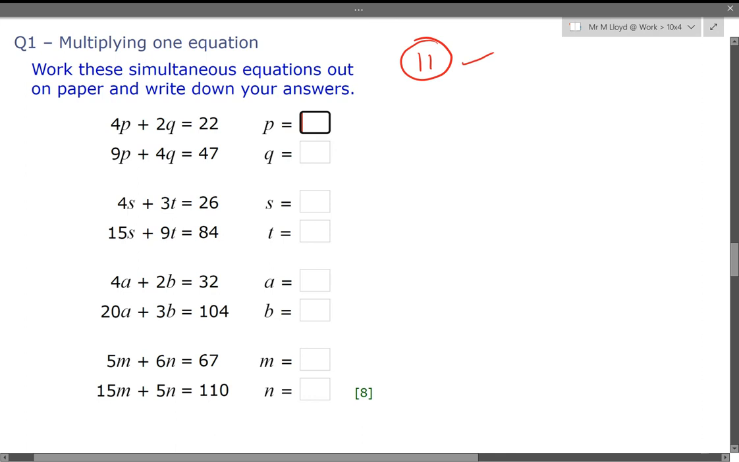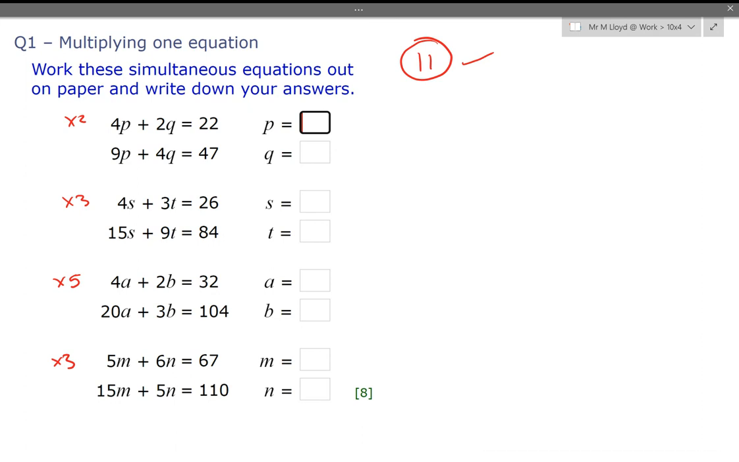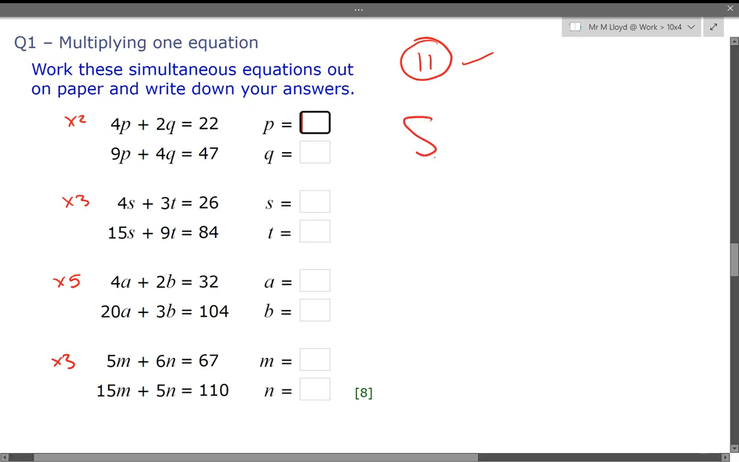Okay, here's the hint. So this top equation, we're going to multiply it by 2. For question 2, this top equation, you're going to multiply by 3. For the third one, top equation is going to be multiplied by 5. And then for that bottom one, the top equation is going to be multiplied by 3. So do that, and that should get you one of your unknowns to be equal, and then you can start to manipulate it. All of them as well, the signs are the same, so we'll subtract. Okay, great. So pause the video and have a go.